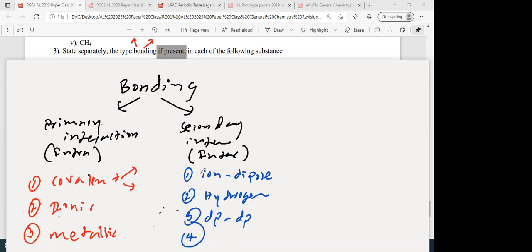And remember, the strength also you should know. When you are given a set of secondary interactions, you should know the strongest. For example, ion dipole is stronger than hydrogen bonding. Hydrogen bonding is stronger than dipole-dipole. Then dipole-induced dipole, I put ID, induced dipole. So you should know how to compare the strength also, right? Increasing order of the strength of intermolecular forces, you should know, right? Good. So I have given this before also.